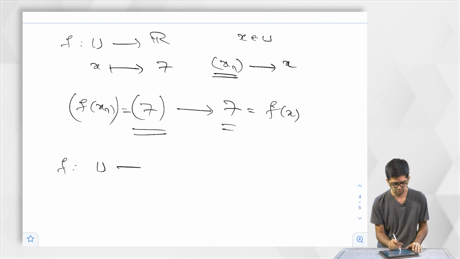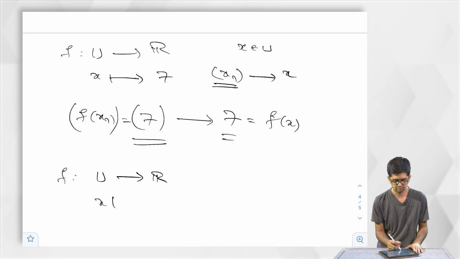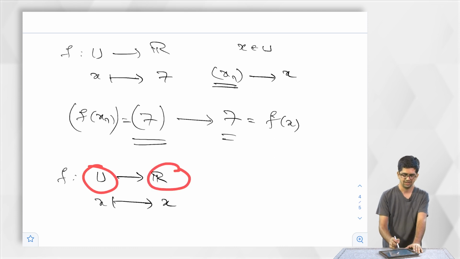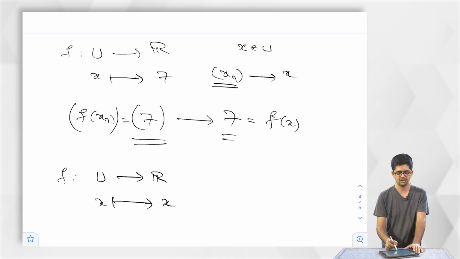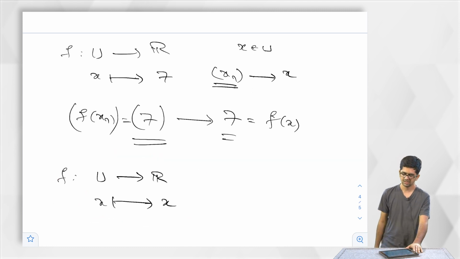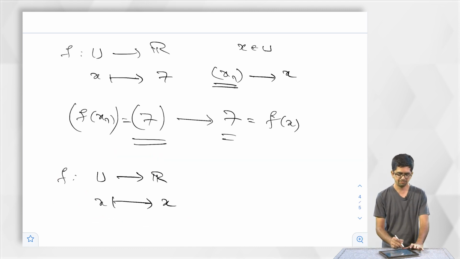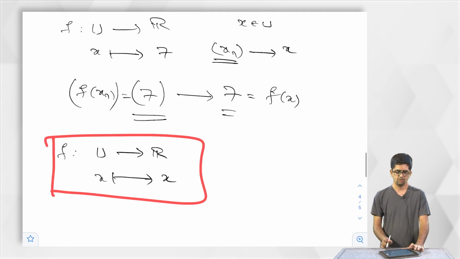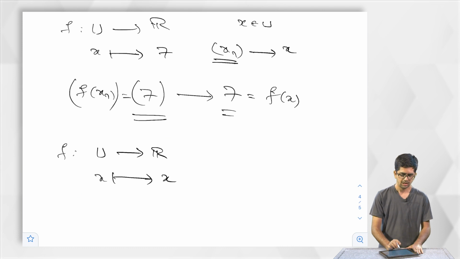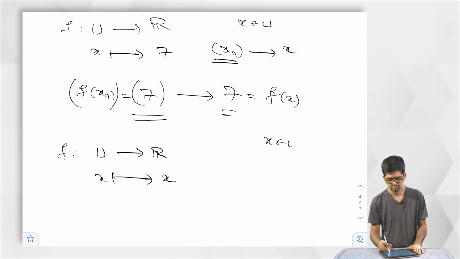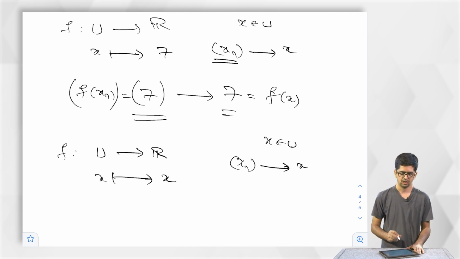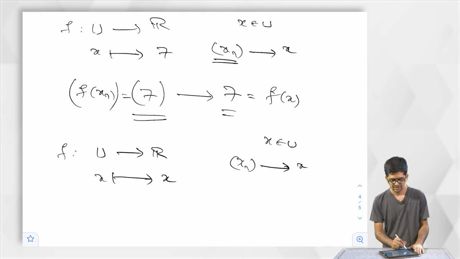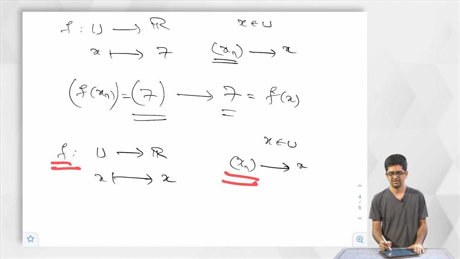f from U to R, an element x belongs to U is mapped to the same element. See, as I said, U is a subset of R, x belongs to U plus x belongs to R. So this map makes sense. It's continuous or not, that is the second question, but this map makes sense. Now how do I check the continuity here? I need to fix an element x belongs to U and take a sequence xn that converges to x. What I should do here is apply this map f to this sequence and see whether the image converges to f of x.